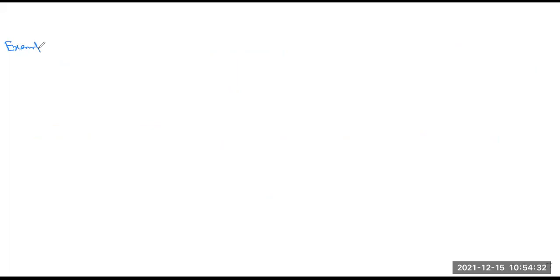Now we have to discuss one example, a mathematical example. So everyone write your own name and roll number in the chat box also. First we have to draw one picture. This is one tank, something like that.